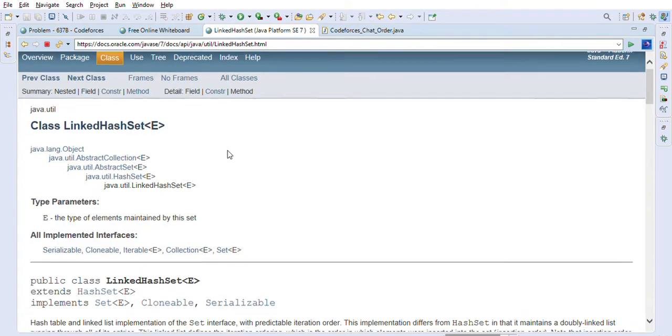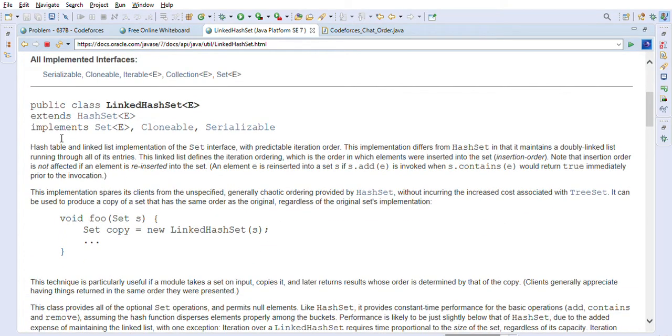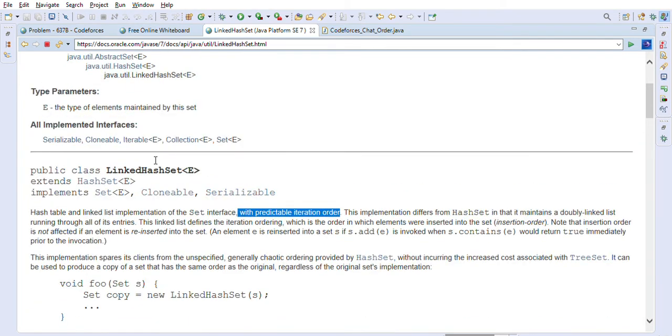This is the Java util LinkedHashSet API. First thing you will notice is that it's a hash table and linked list implementation of the Set interface. And this is very important: it has a predictable iteration order. It means that whatever insertion we have made, the order is predictable, so it keeps the insertion order. We will be using this LinkedHashSet to solve this problem.